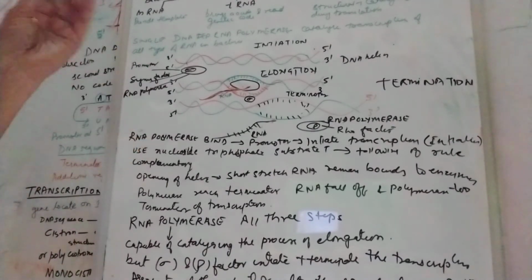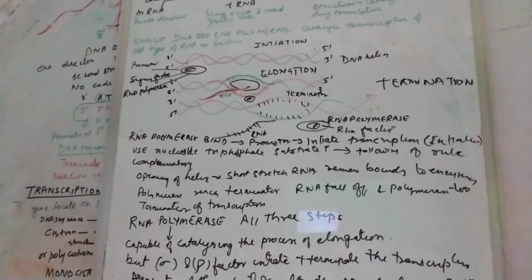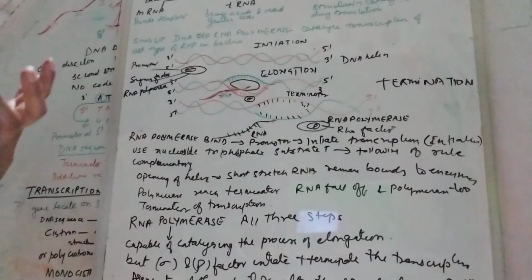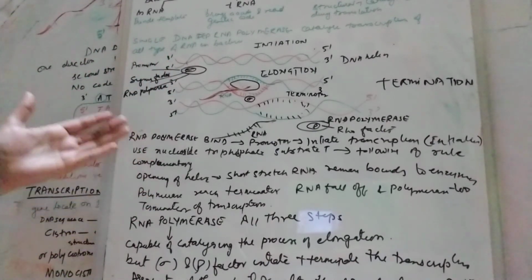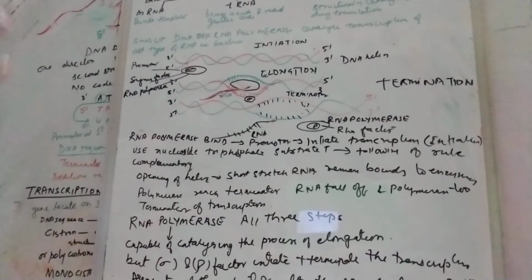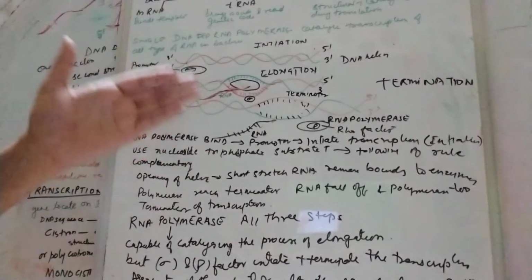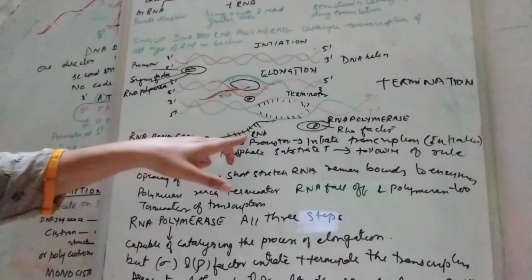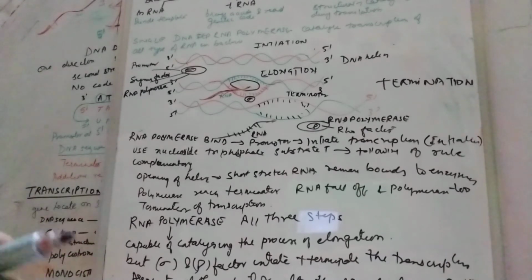In initiation, there is a promoter, and the sigma factor binds with the RNA polymerase, and then it will start the chain and messenger RNA starts forming. Then comes the elongation of RNA. When it reaches a terminator, where the Rho factor is, the Rho factor binds with the RNA polymerase and terminates the process of transcription and detaches this RNA fragment. In this way the process of transcription takes place in bacteria.